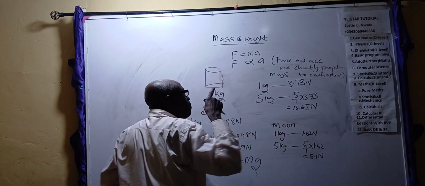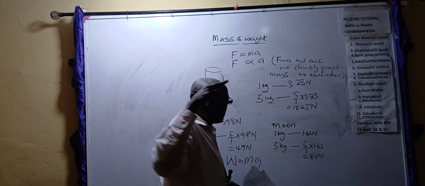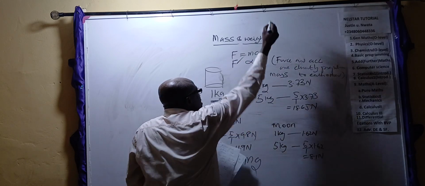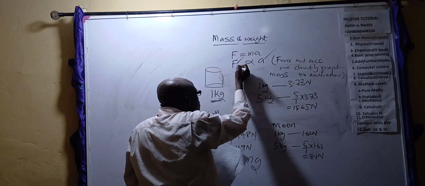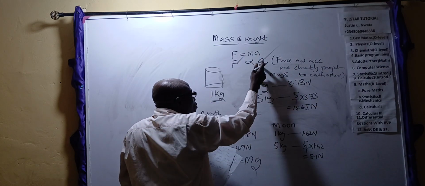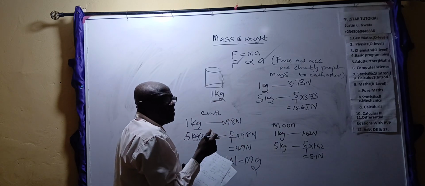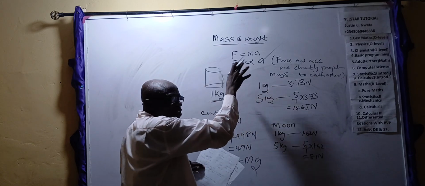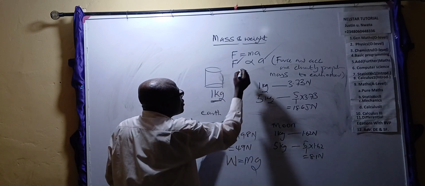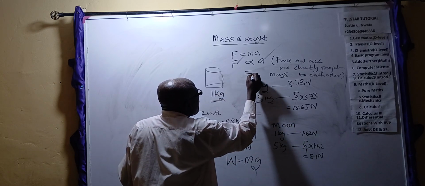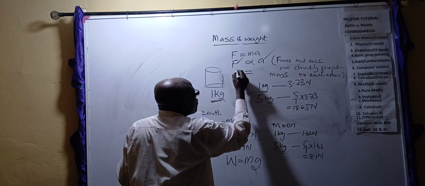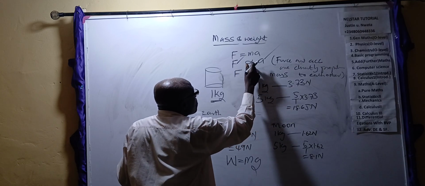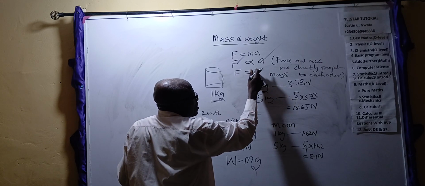What does it mean? The more the force, the more the what? Acceleration. As this one is increasing, the other is also increasing. If you reduce the force, the acceleration will also what? Reduce. So if you introduce a constant to give it a mathematical meaning so that you can solve it mathematically, you now introduce equal to here. Remove proportionality, produce equal to. Now force becomes equal to, and what enables us to produce equal to is that we have to bring in the constant, which is the what?